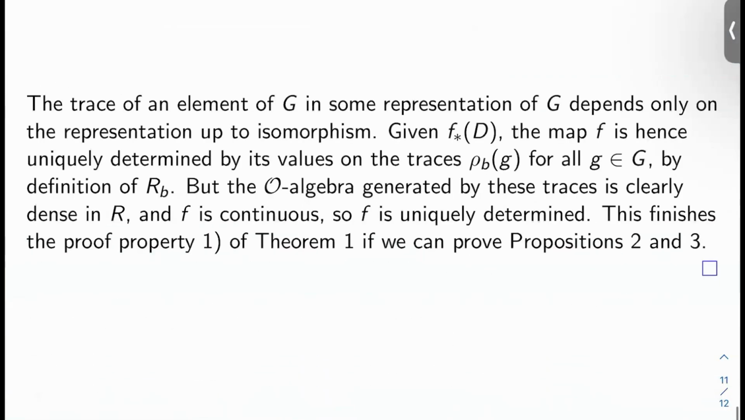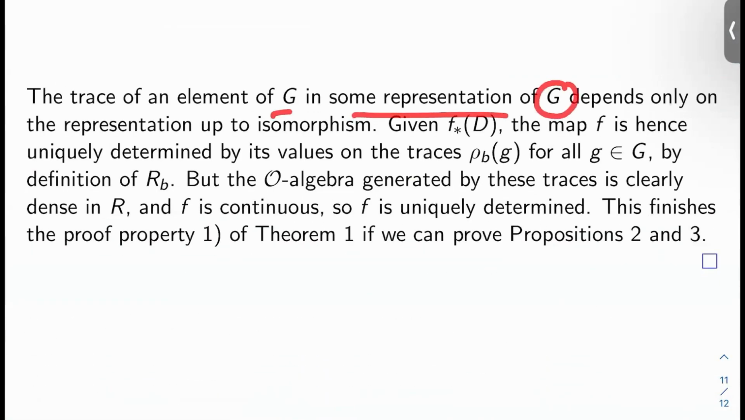Okay. Now, the trace of an element of G in some representation of G depends only on the representation up to isomorphism. Given F_* of D, the map F is then uniquely determined by its values on the traces ρ_B(g) for g in G, by definition of R_B, essentially. Okay. But the O-algebra generated by these traces is clearly dense in R, and F is continuous, so F has to be uniquely determined.